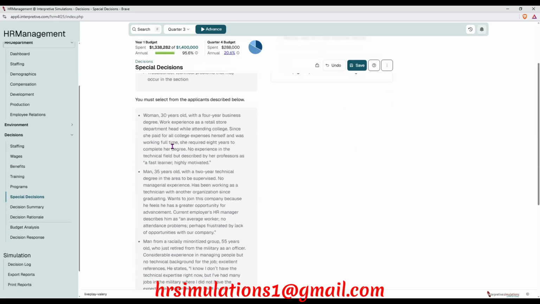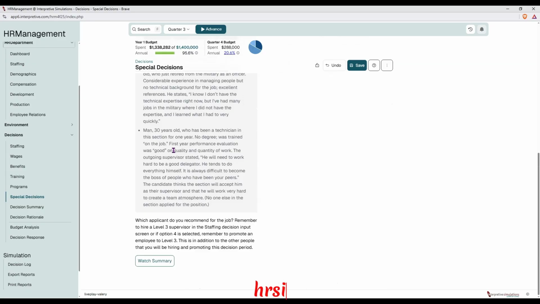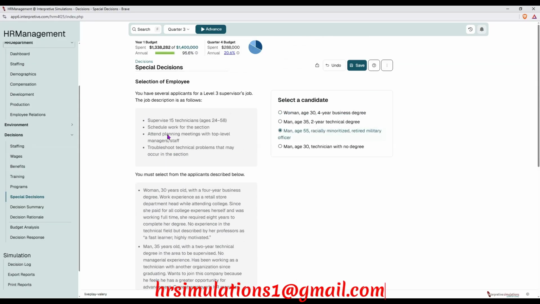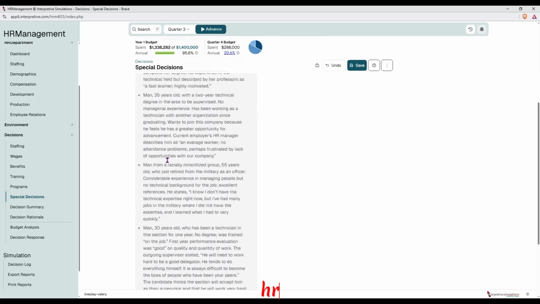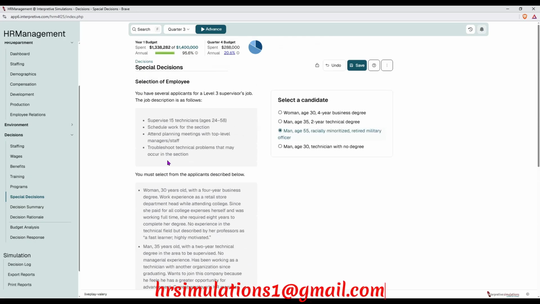So you need to go through all of this, so that you can know the kind of person that you are going to hire. So for me, I already selected a candidate, a man who is age 55, freshly minoritized, retired military officer, who is the best, because you have been given some options here. So it's cool for you to go through the special decisions and know how you're going to adjust your decision, or know how you're going to select your candidate.